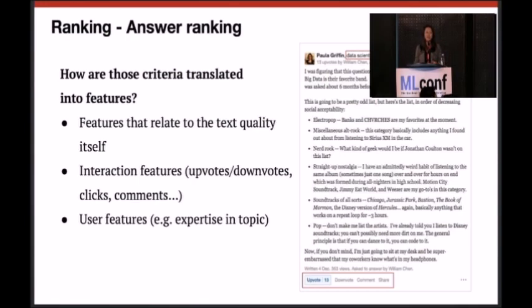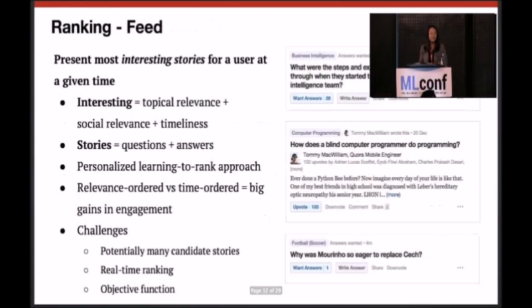But what that means to the engineers is that we transform them into features that we can use in our ranking algorithm, right? So we look into features such as the text quality feature, the interaction feature, meaning the user's actions on answers and questions, and the user feature. And the last one is particularly interesting because we model the expertise of a user in a certain topic and we use that extensively in our products. So for example, if there's a question about data science, then the answer written by a data scientist with a reputation in the field will be given more credit. So for now, the answer ranking problem is non-personalized, and hopefully at some point we'll be able to personalize that.